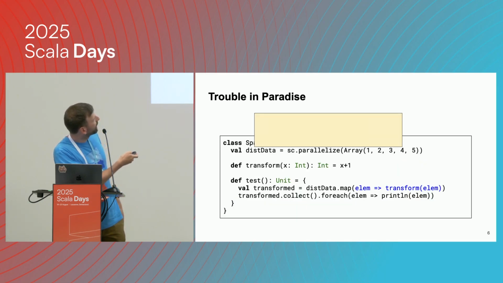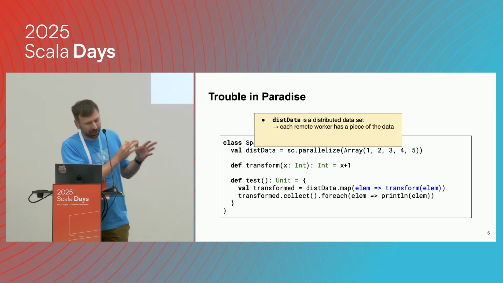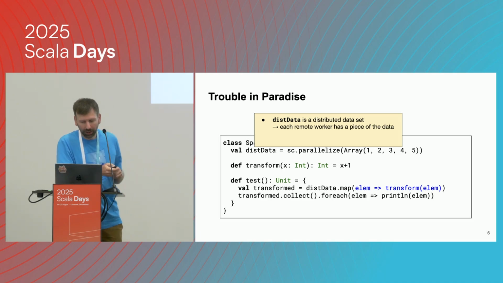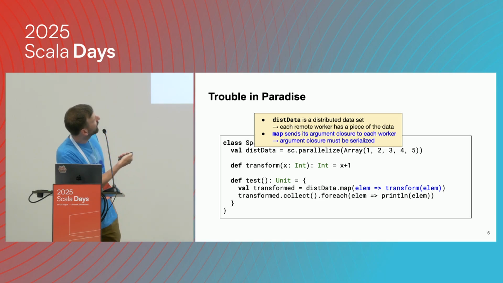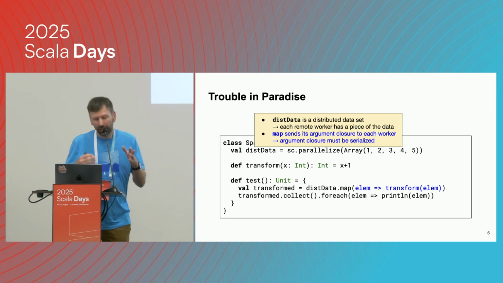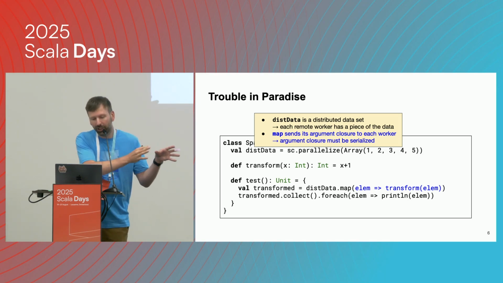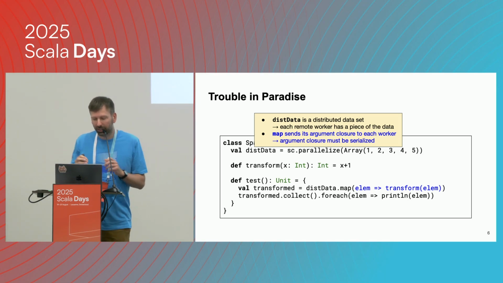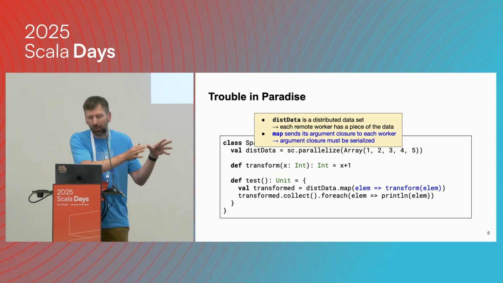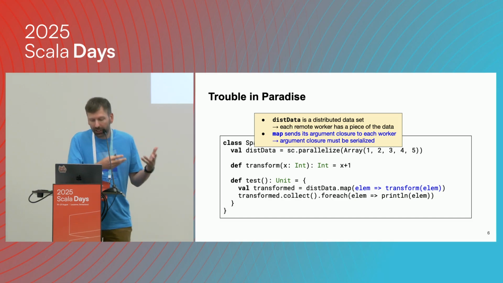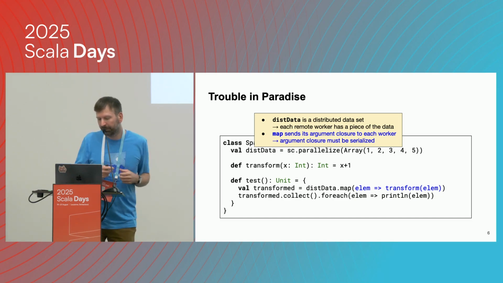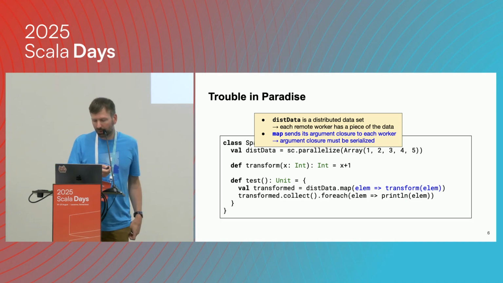As I mentioned before, this data is a distributed data set. So each worker has a piece of the data. And when we execute map on the data set, this closure here, the blue lambda, needs to be sent to each worker node so that they can run this on their part of the data set. But to send the closure, of course, we need to serialize it, and then send that to the workers.